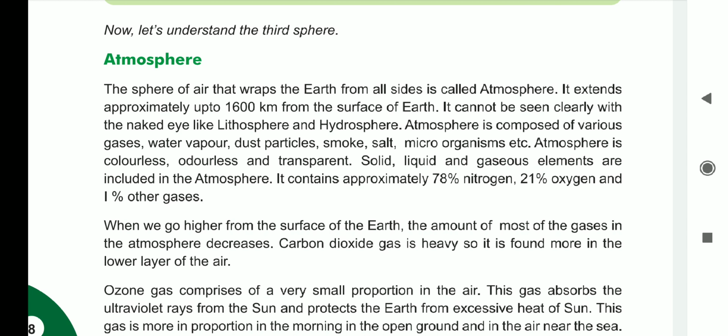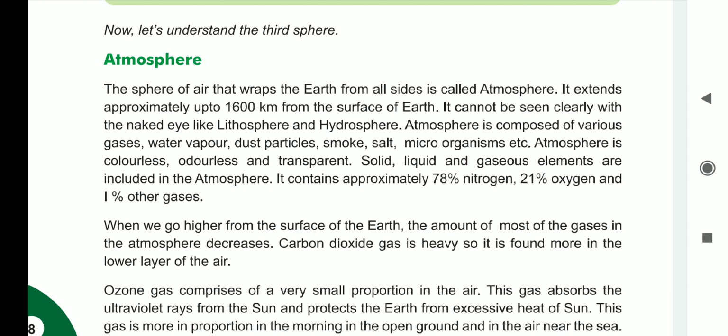Sphere means the layer of gas which wraps our earth from all sides. It extends approximately up to 1600 kilometers from the surface of the earth.